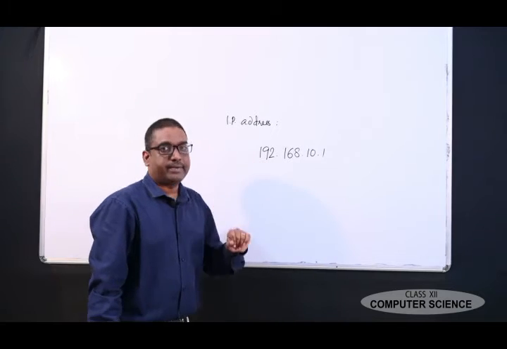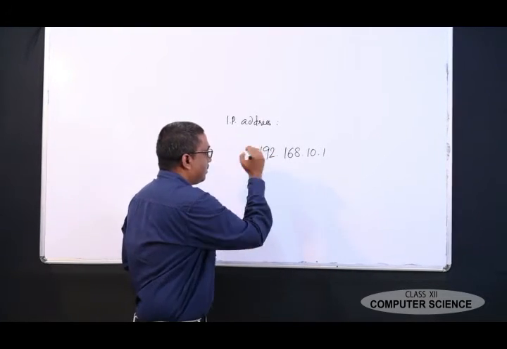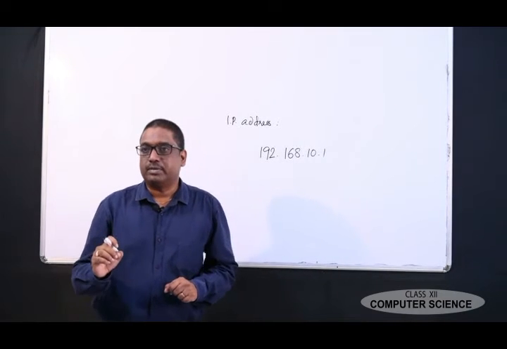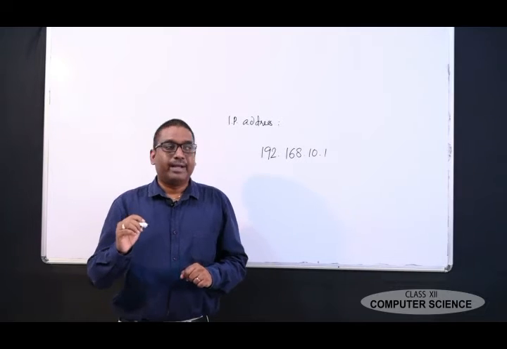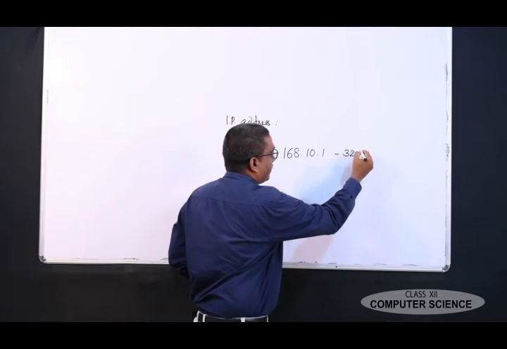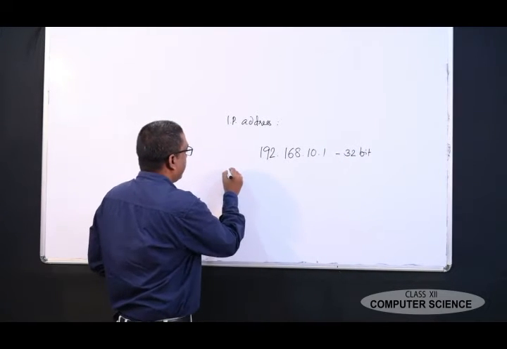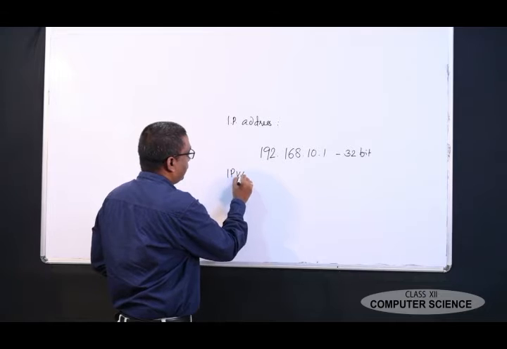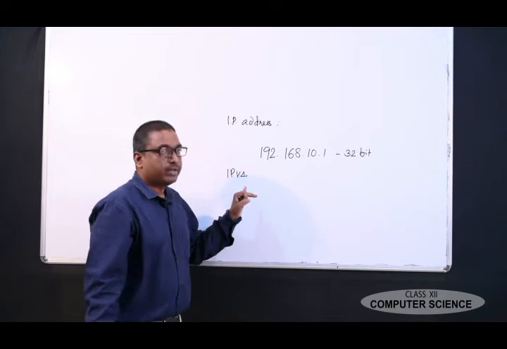Every byte is separated by a dot. It is 32 bits. The size of an IP address is 32 bits. It is used in Internet Protocol version 4.